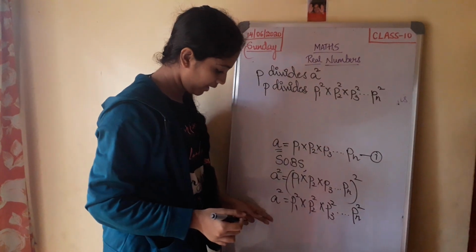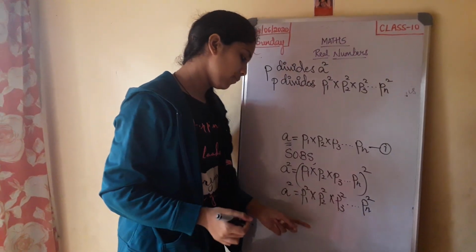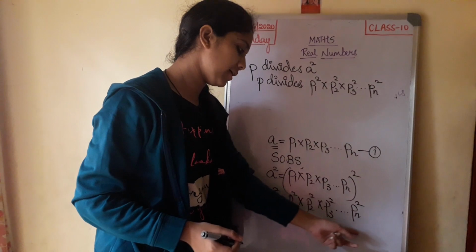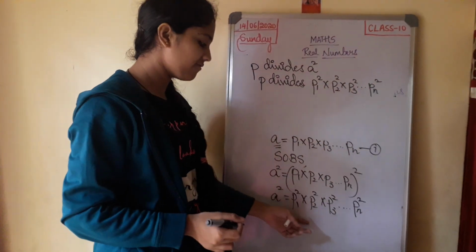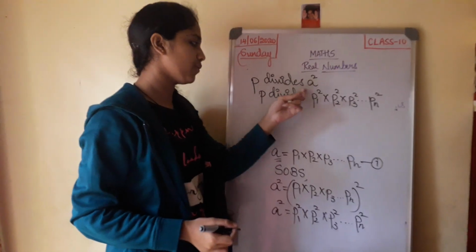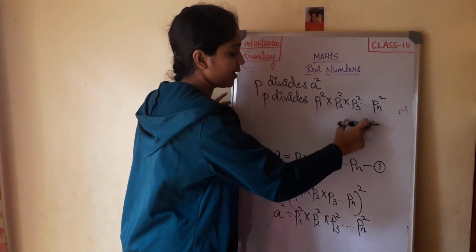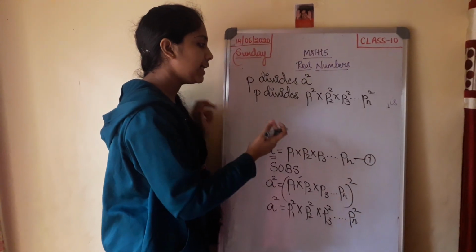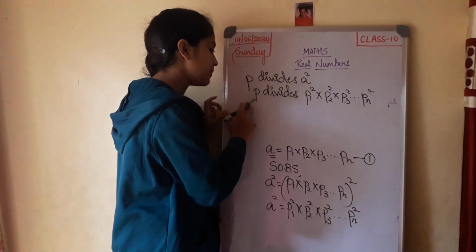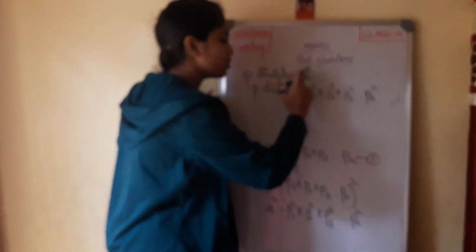See over here, you have A square is equal to P1 square into P2 square into P3 square and so on until Pn square, and this is what I have substituted in the place of A square. Now if P divides P1 square, P2 square, P3 square and so on until Pn square, then this also is a prime number and all these are also prime numbers.